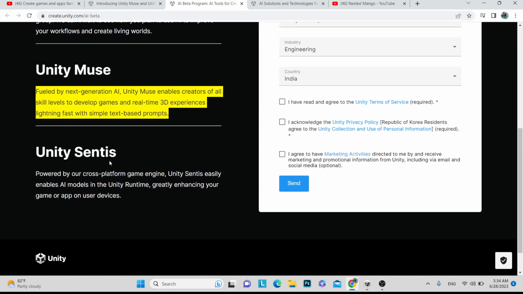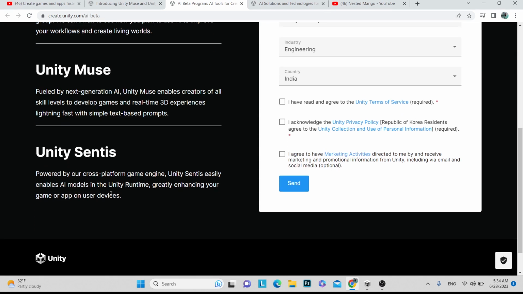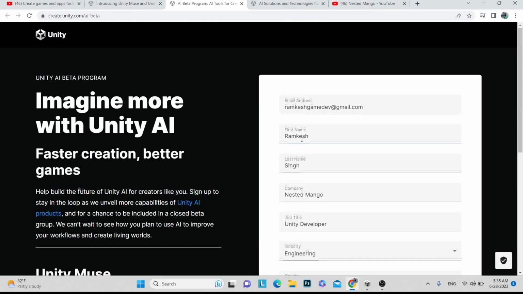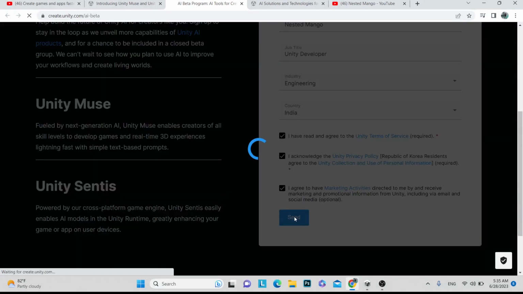Okay, and here is Unity Sentis. It is also cross platform, and basically you can use it at runtime. So I think it will be for NPC behavior. We will find out what's happening. You can sign up and you will easily get updates. I have already filled in this data and sent it to them.